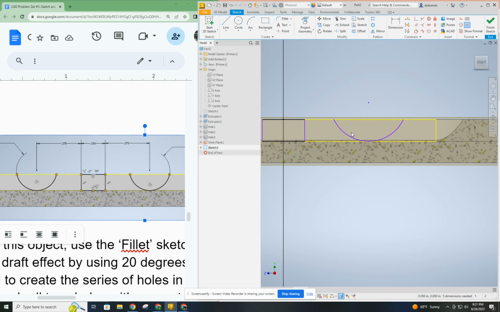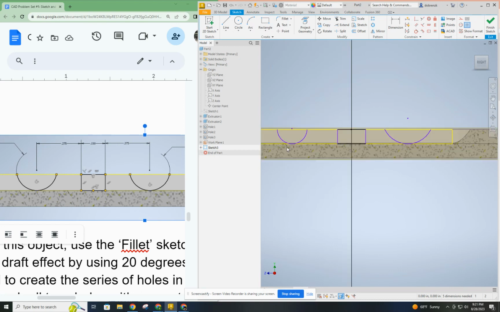Now, one thing to notice here is, I'm touching here, I have my endpoints there, I need my dimensions now. So let's start putting in all these dimensions that I'm given. I like to use the lines and not the points. Points can move. And that is going to be 0.150. Now from center point to the same reference is 0.275. And that's the same on both sides.